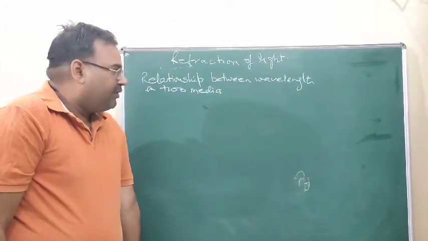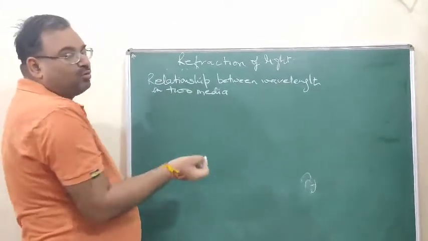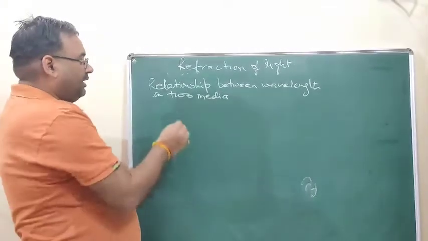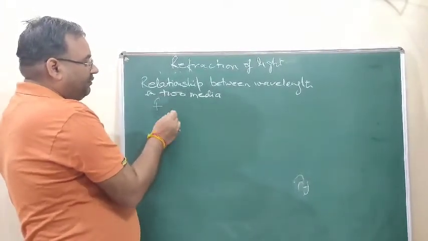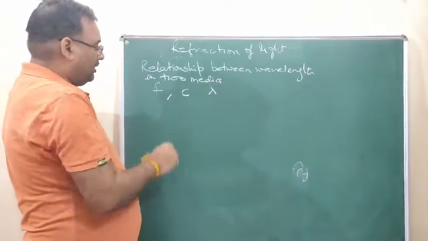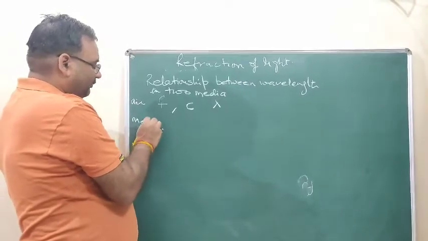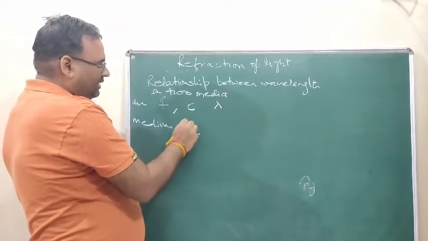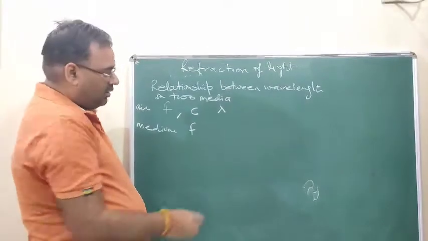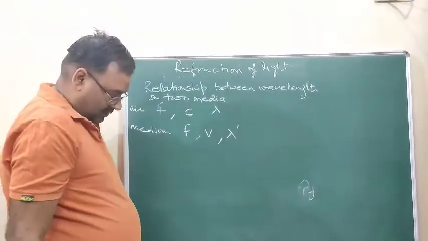Now, when the ray is traveling from air to any other medium, in air the frequency is f, speed is c, wavelength is lambda. In another medium, the frequency remains the same, the speed changes to v and the wavelength changes to lambda dash.